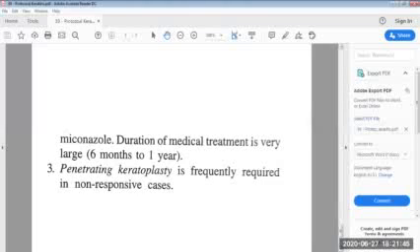What is keratoplasty? You should know first. Keratoplasty is a surgical technique of corneal replacement, you can say.